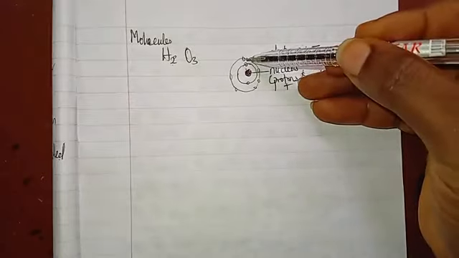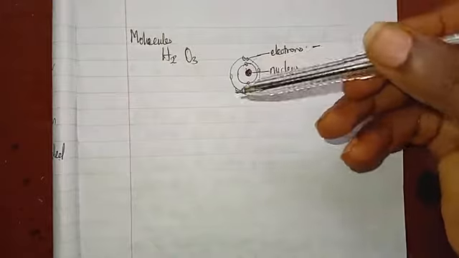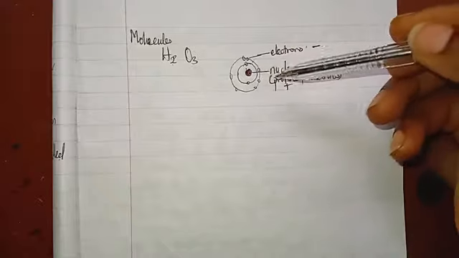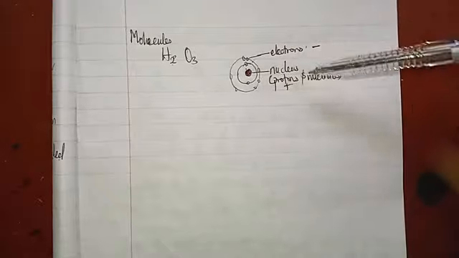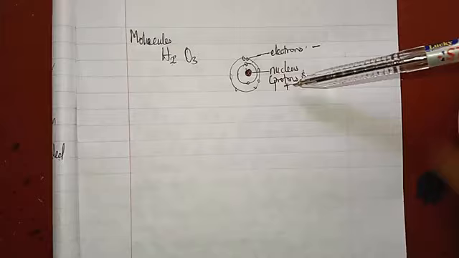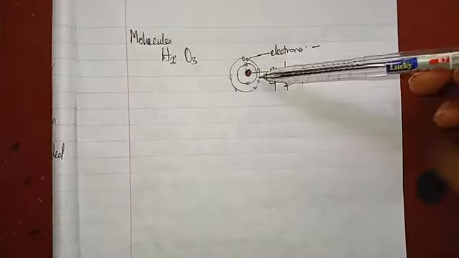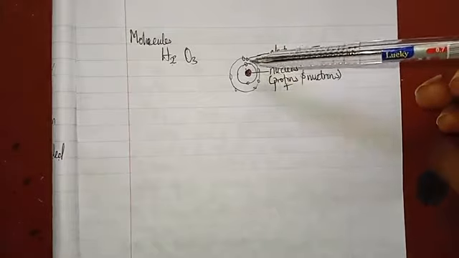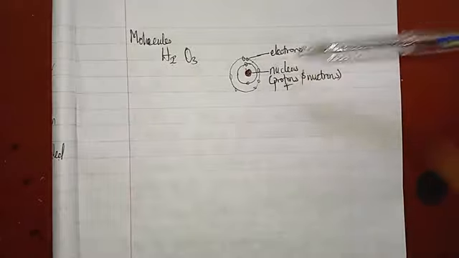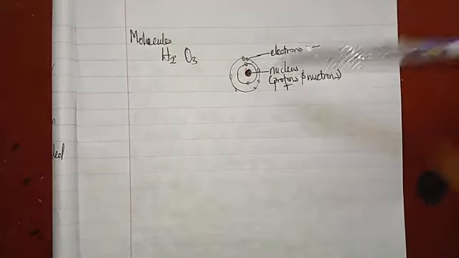Let's even start by saying that every atom is neutrally charged. That is, in its natural state, an atom is neutrally charged. Why is it neutrally charged? Well, it has electrons, which are negatively charged, and protons, which are positively charged. Now, in a neutral atom, a naturally occurring atom that nothing has happened to, the number of electrons is equal to the number of protons.